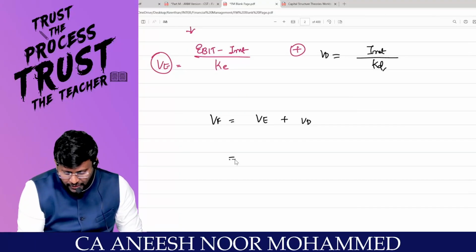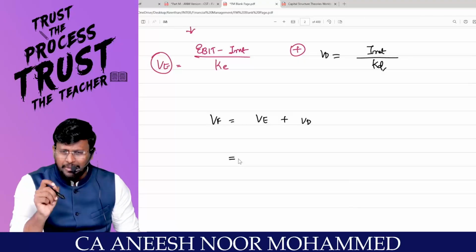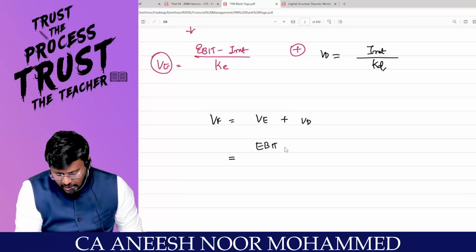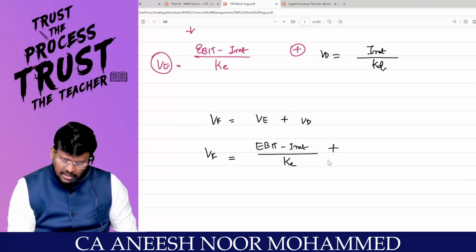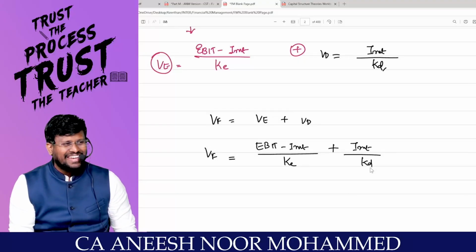So I can say that value of firm is equal to value of equity plus value of debt. Value of equity: if you are an equity shareholder, can you enjoy EBIT? EBIT minus interest, divided by KE, plus the value of debt, which means I can enjoy interest divided by KD. Let me ask you a question.